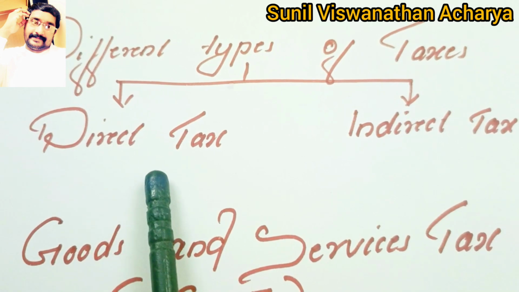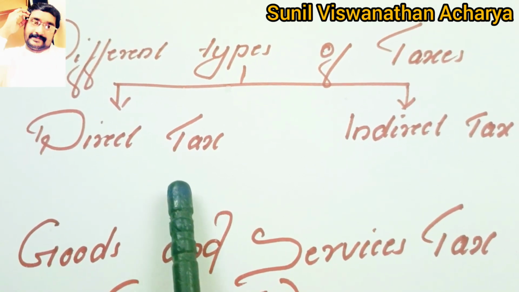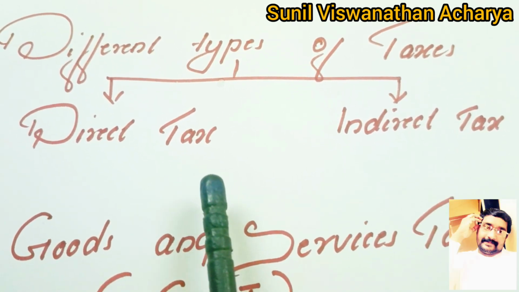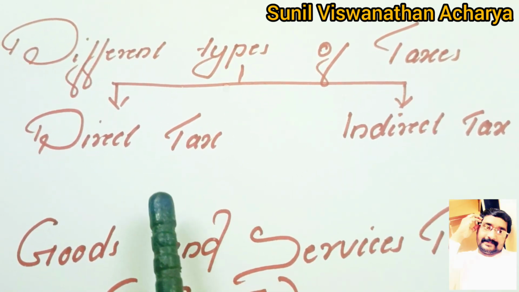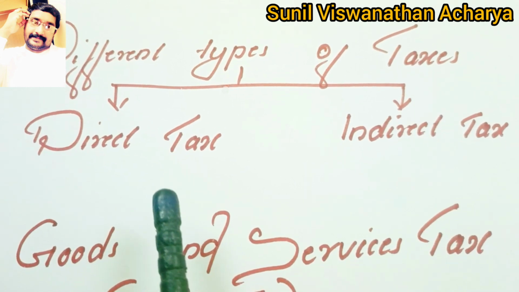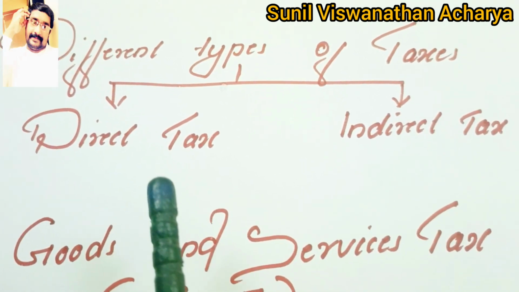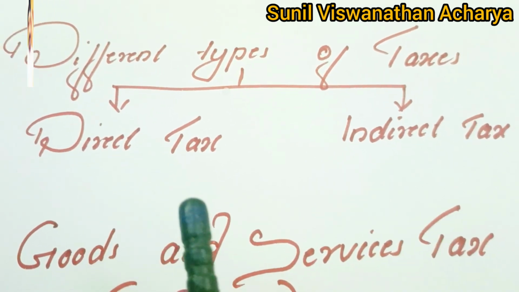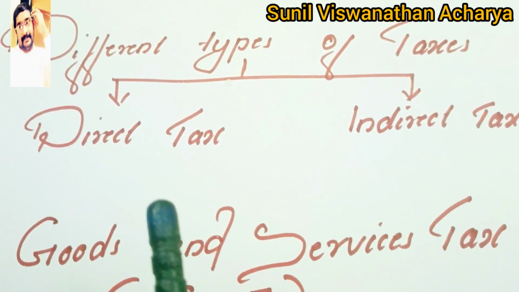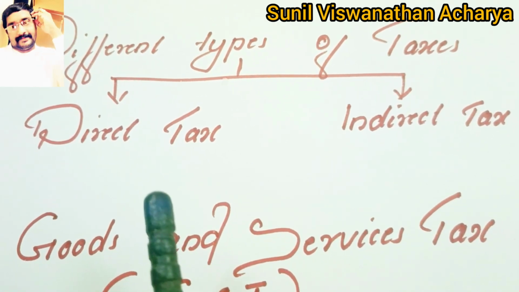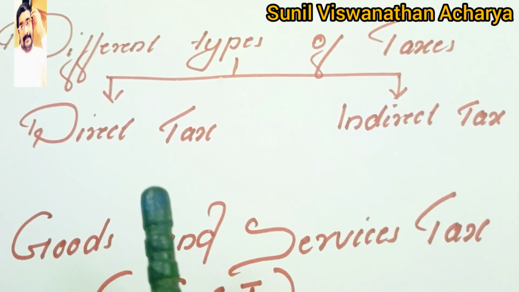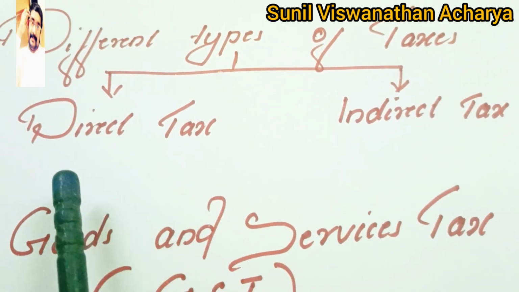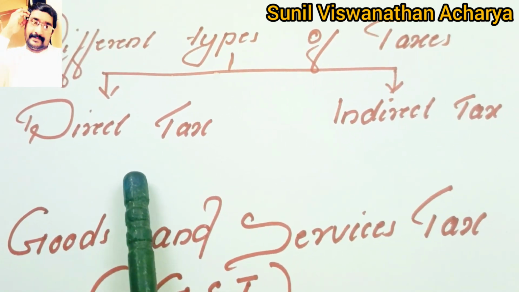Direct tax means the tax which we pay directly to the government. The tax mainly collected on our income or profit, which we normally pay directly to the government. For example, income tax and corporate tax are taxes we pay directly to the government. So they are direct taxes.